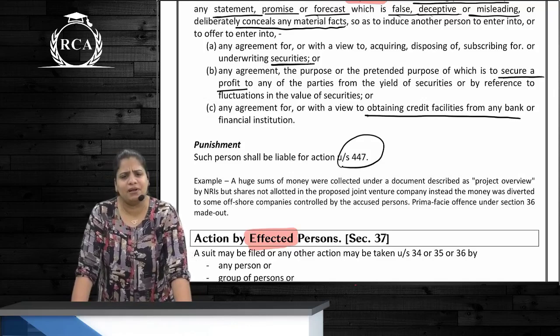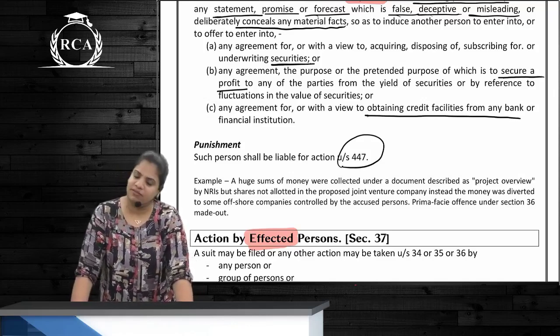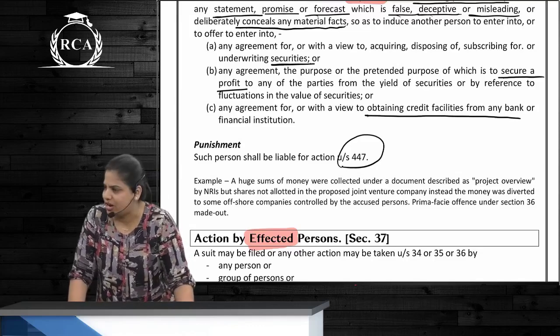So will he be liable, meaning the company only? No, it can be any person, whether an artificial or even a natural person, correct?